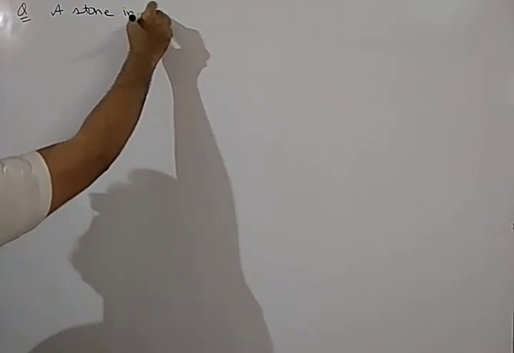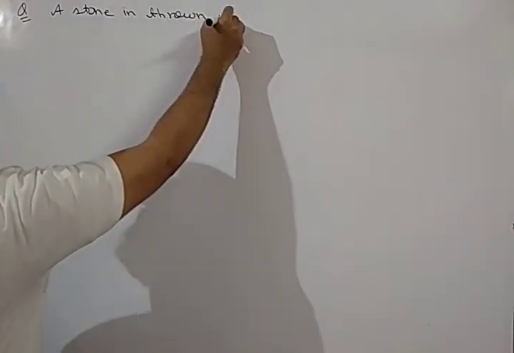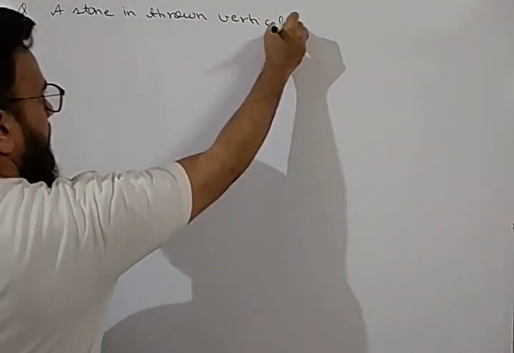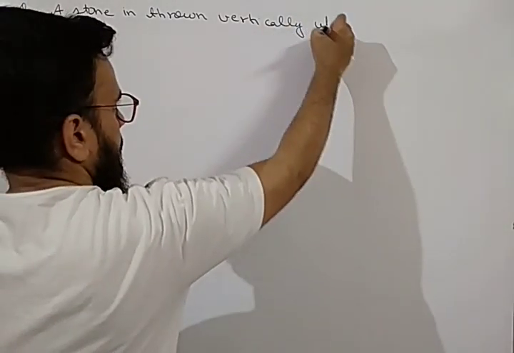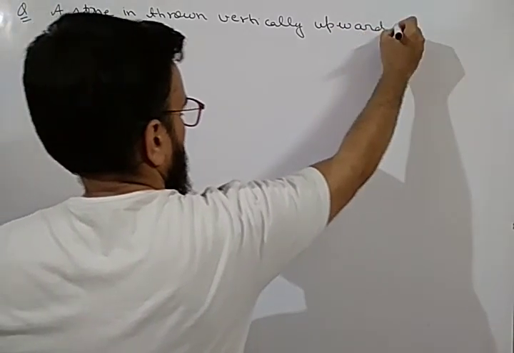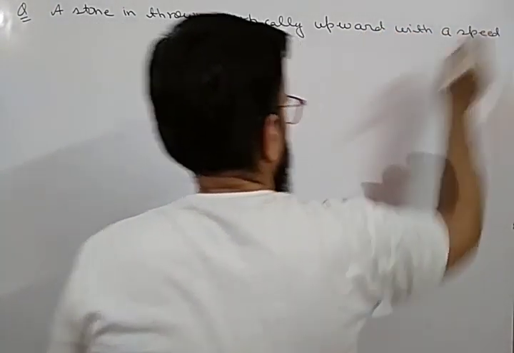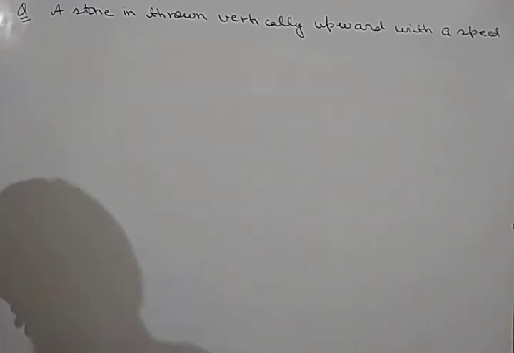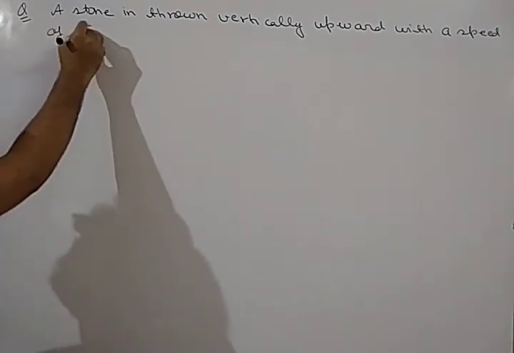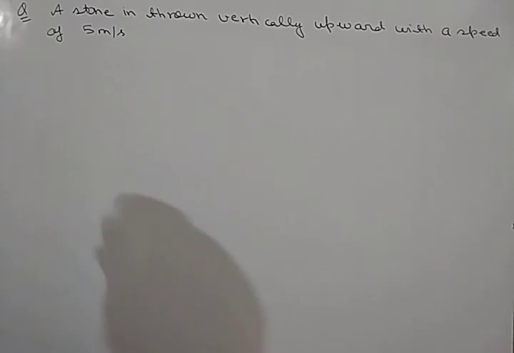A stone is thrown vertically upward with a speed of 5 meters per second.